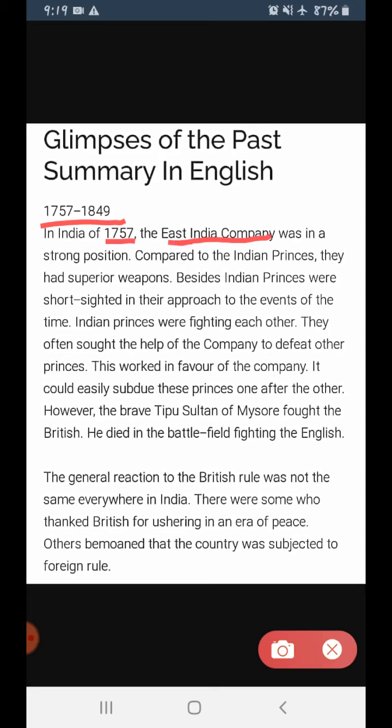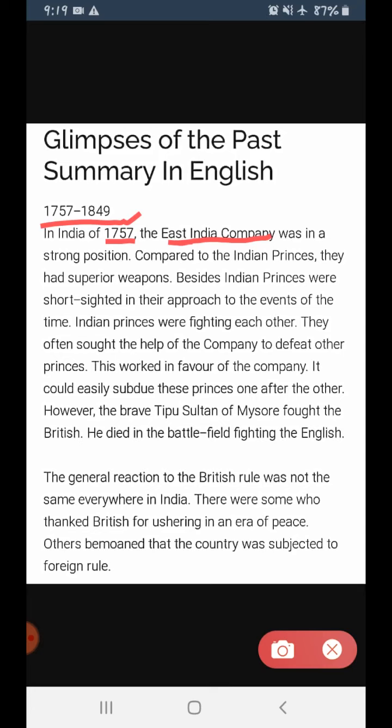Like we used to have many companies, like Tata Company, Maruti, and many more. In the same way, East India Company was the name of the company of the British. So by 1757, East India Company was in a very strong position in India.